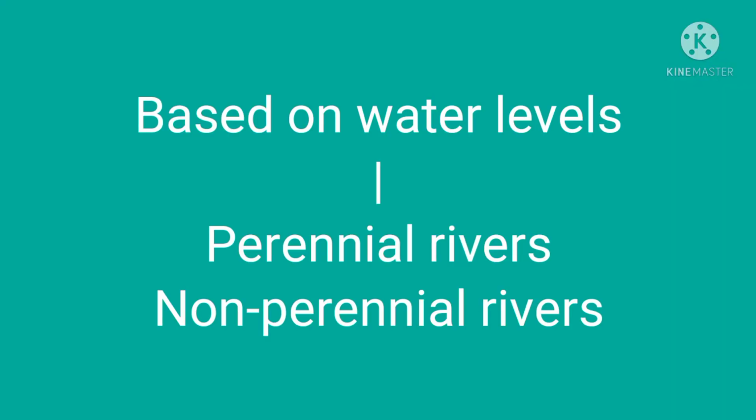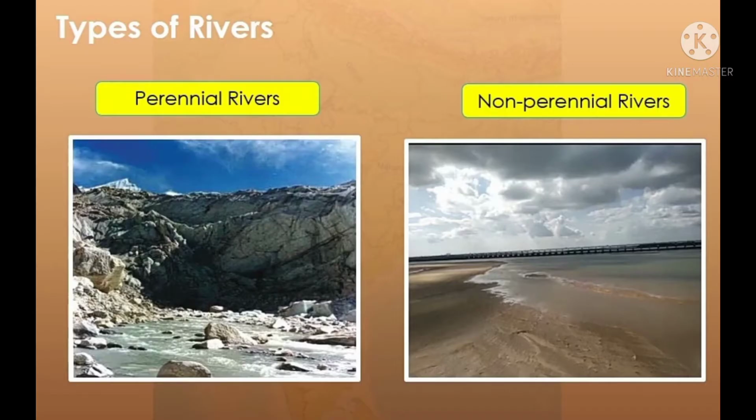Moreover, Indian rivers can be divided according to their water levels into two types, children. They are perennial rivers and non-perennial rivers. What are perennial rivers, children? Rivers that flow throughout the year are called perennial rivers. Example, Ganga, children. Rivers which do not have a constant flow of water throughout the year are called non-perennial rivers, children. Example, Mahanadi. Can you understand the difference, children?